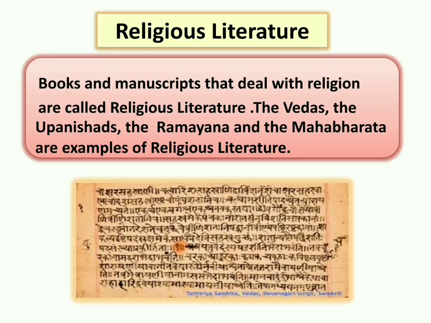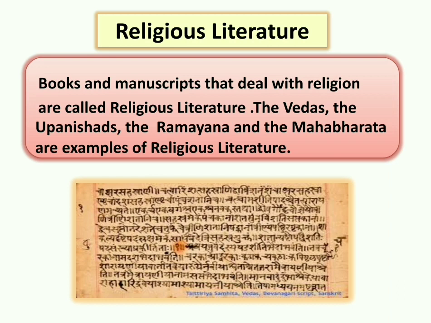Now, religious literature. Books and manuscripts that deal with religion are called religious literature. So, any book or handwritten manuscript, if it deals with religion, if it is related to gods and goddesses, is called religious literature.